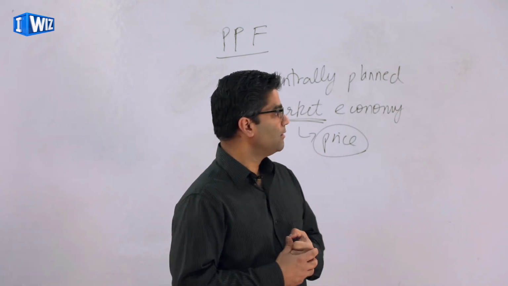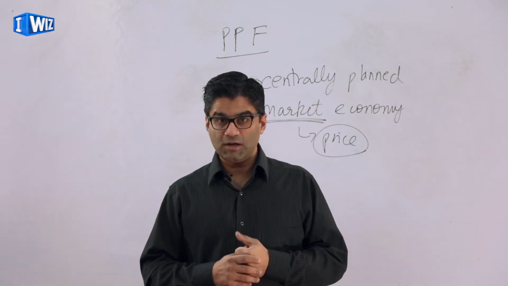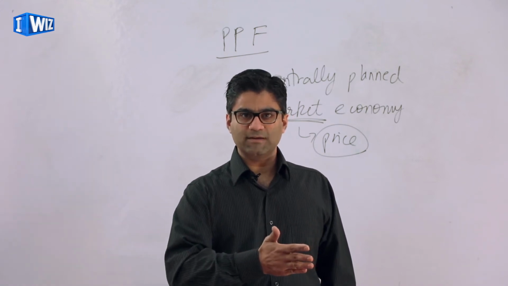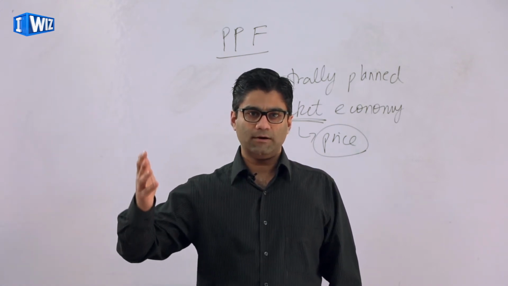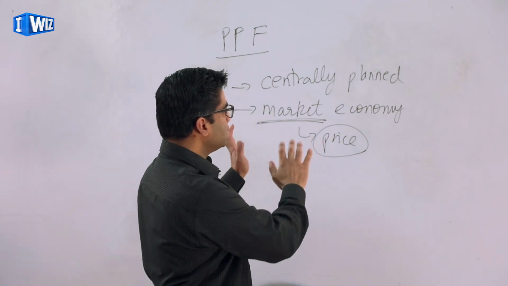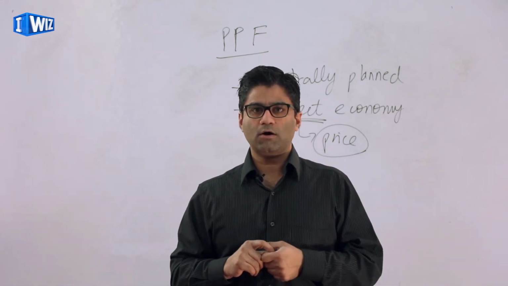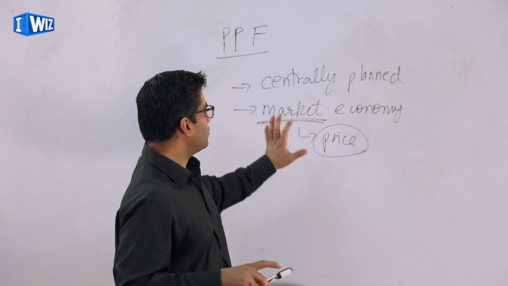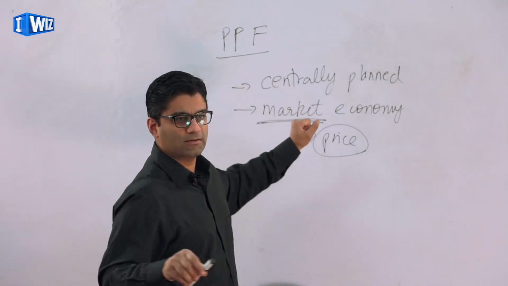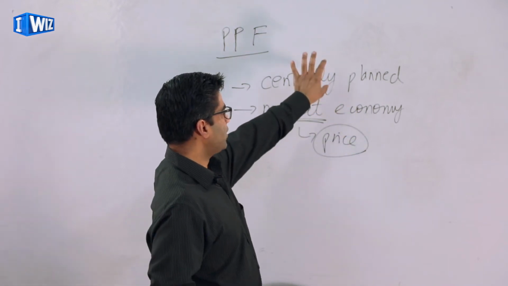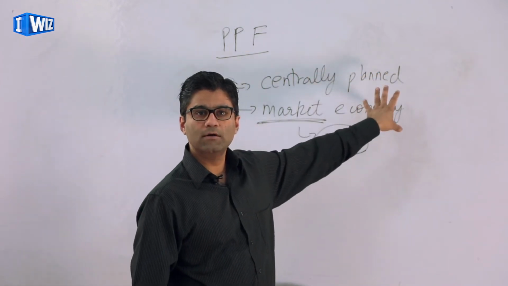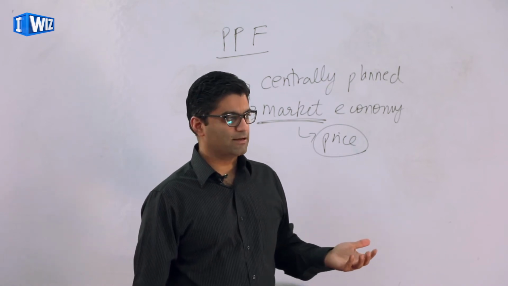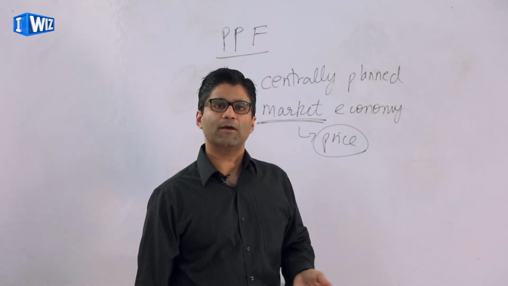If on the other hand, the price of a car is very cheap, then everyone is going to run out to buy those cars, and then the producers will be signaled that they need to raise the price of a car. So we'll talk more about how price works in a market economy when we talk about some concepts later on. But for right now, you need to know that the basic difference between the 2 kinds of economies is one, you have a central planner, and in the other, you have a market that determines everything that gets produced and for whom it gets produced and how much people pay for it.